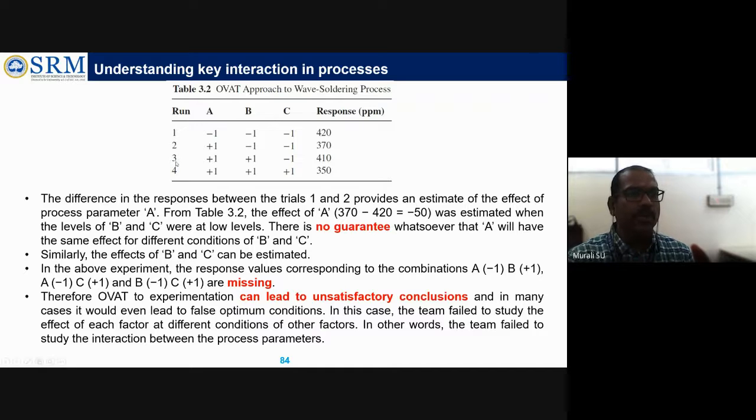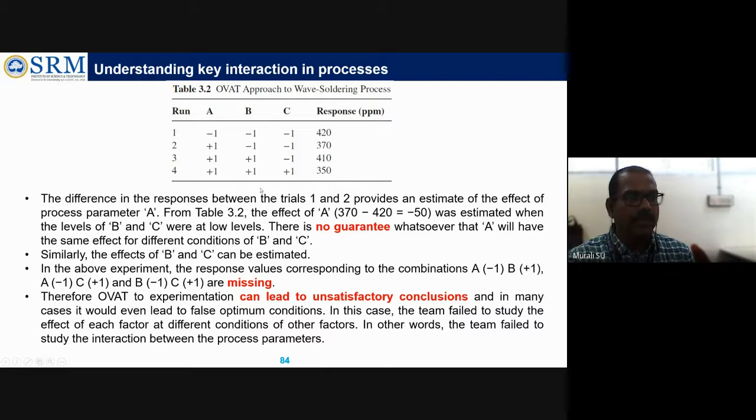So in the above table, what is missing? For example, if you analyze, we changed A and B, we kept the rest and saw what the difference is, and we changed all the things. We can calculate the difference here. But what is missing here?